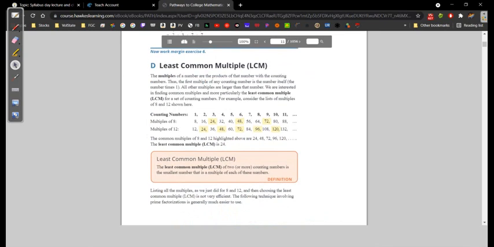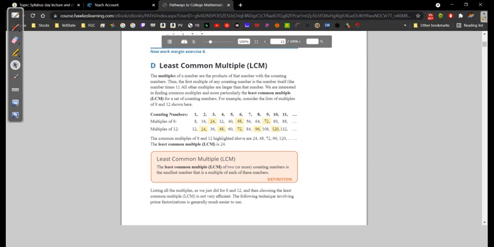All right, so now we get to least common multiples. So we had to know how to do prime factorizations in order to get to the least common multiples. So the multiples of a number are the product of that number and the counting numbers. Thus, the first multiple of any counting number is the number itself, the number times 1. All other multiples are larger than that number.